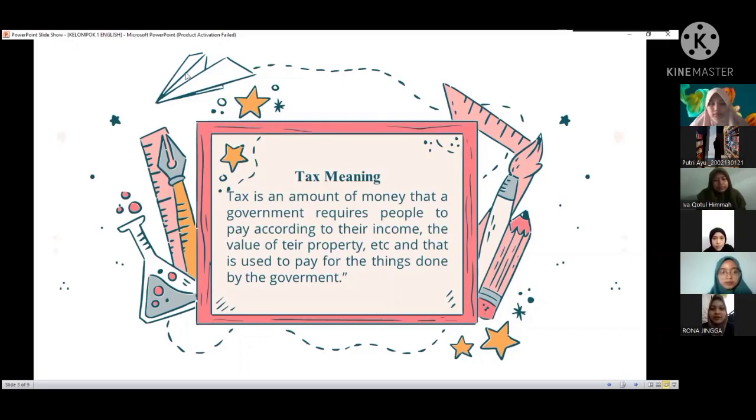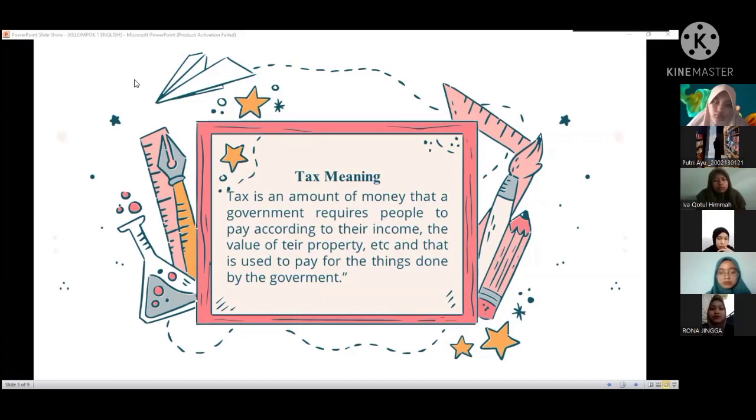Okay, today we will learn about tax. Before that, does anyone know what tax means? Miss, this is a fee. Miss, tax is a mandatory dues. That's right. Tax is an amount of money that the government requires people to pay according to their income, the value of their property, etc. And that is used to pay for the things done by government.